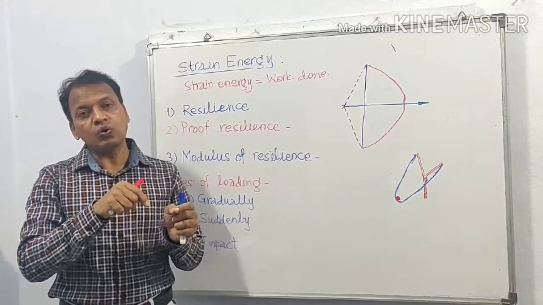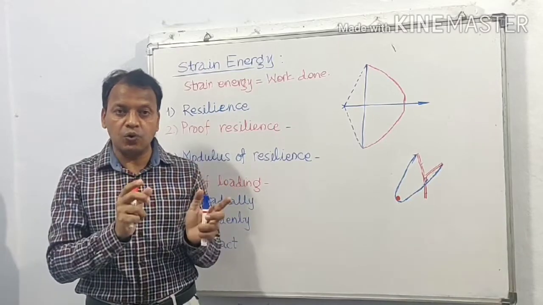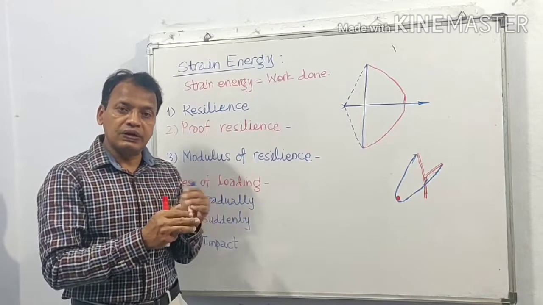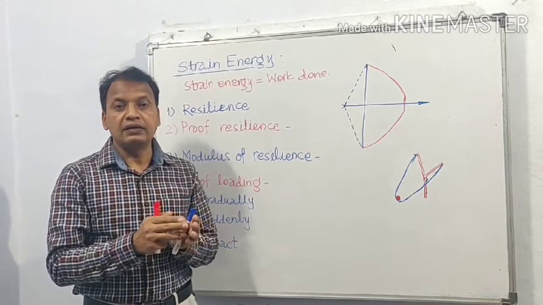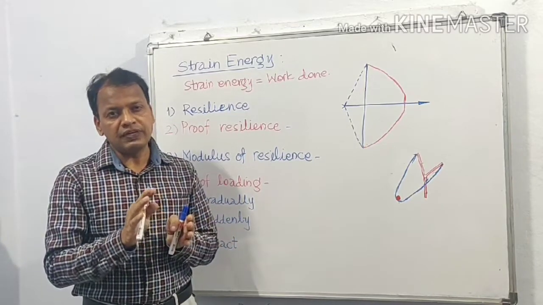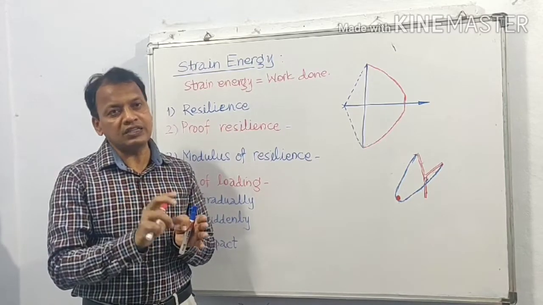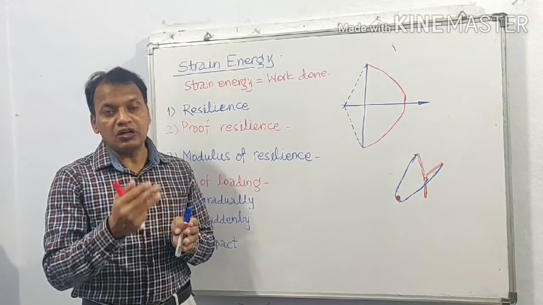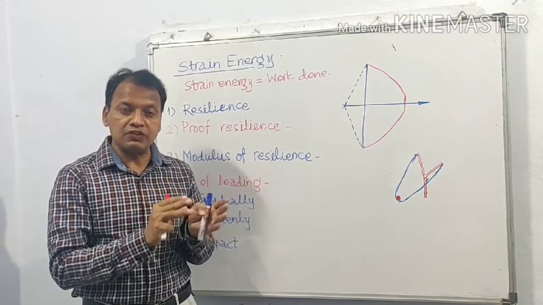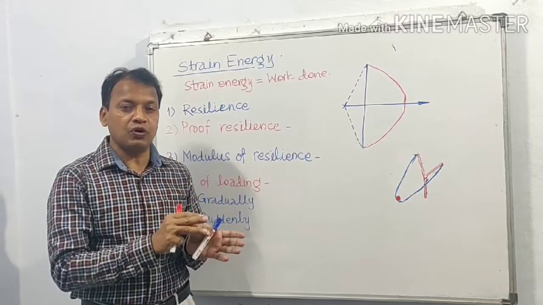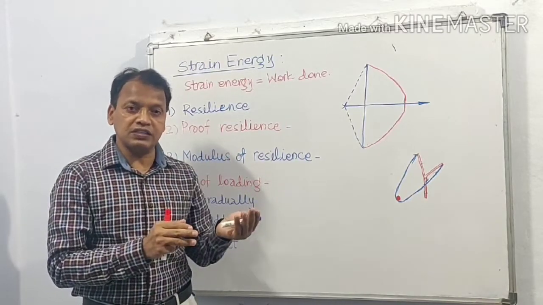In this way we go on increasing the force, and the deformation and the straining will go on increasing. But we know we can deform the body up to the elastic limit only. Beyond the elastic limit, if it is deformed, then that will be permanent strain or permanent deformation. It will enter into the plastic state.